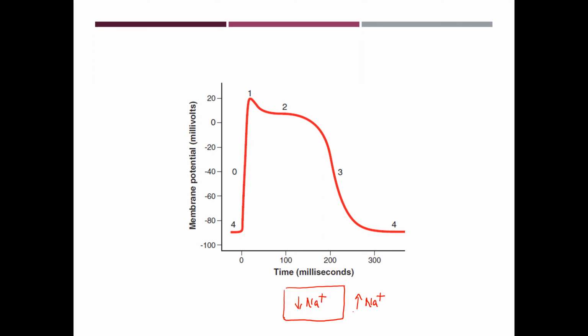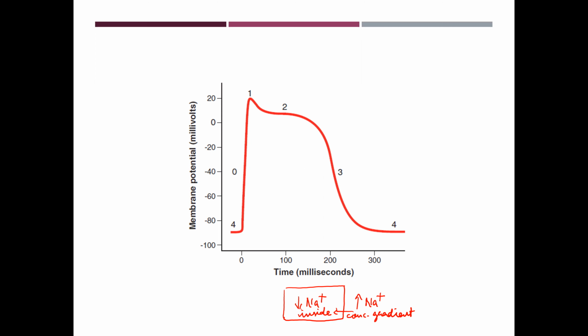So naturally, there is a concentration gradient for the movement of sodium ions to the inside.